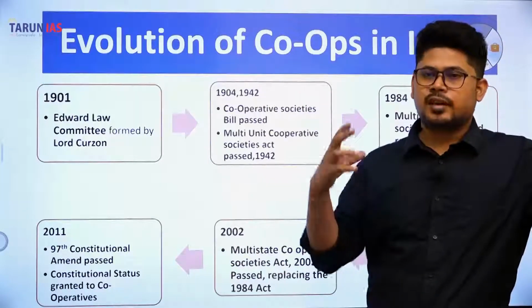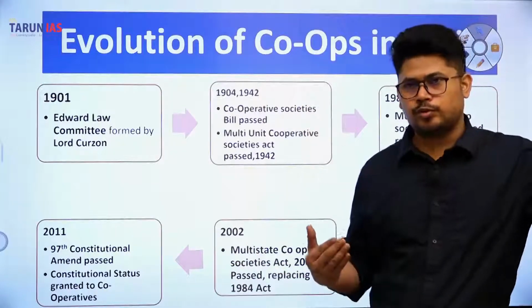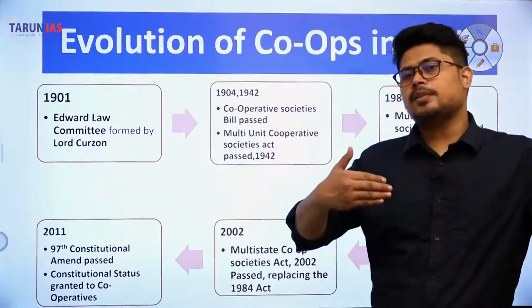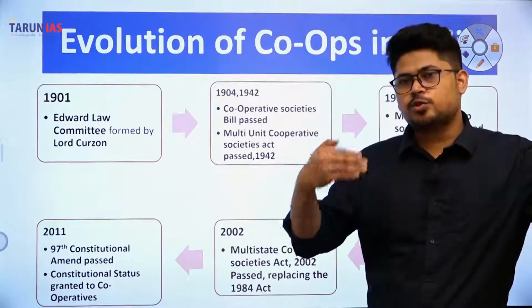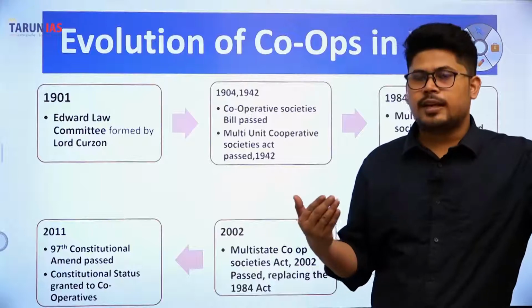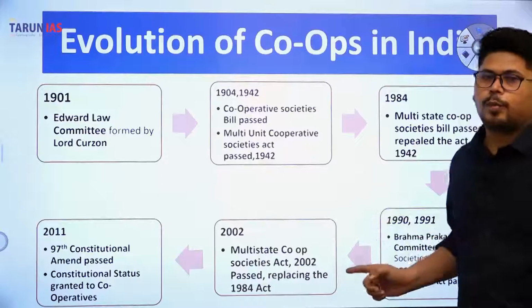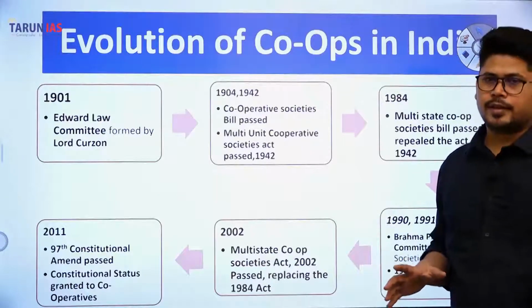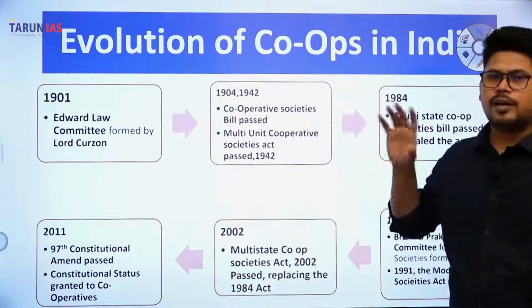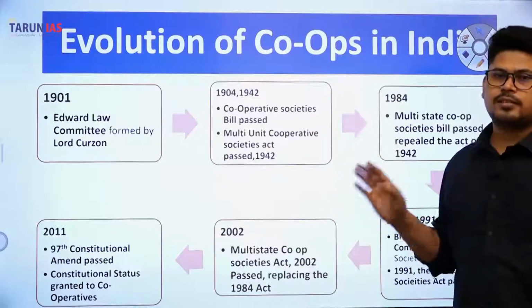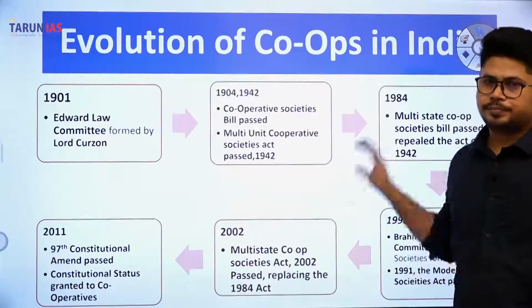These articles 243ZH to 243ZT deal with the constitutional provisions provided for cooperative societies. So this is how cooperative societies evolved in India. Although a lot of things happened in between, I have skipped them. These are the important things from our exam perspective.